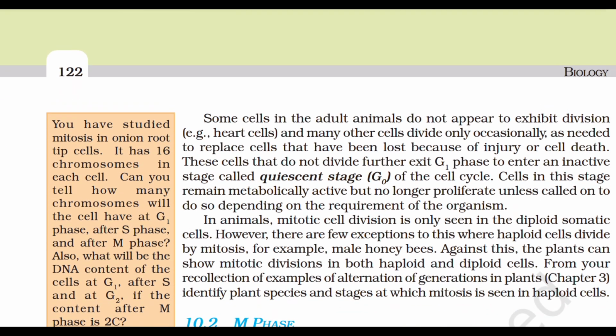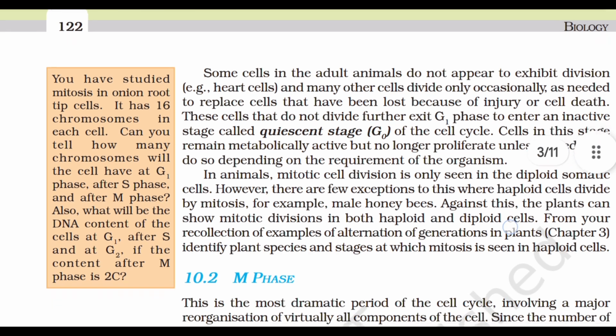Some cells in the adult animals do not appear to exhibit division. For example, heart cells and many other cells divide only occasionally as needed to replace cells that have been lost because of injury or cell death. These cells that do not divide further exit G1 phase to enter an inactive stage called quiescent stage of the cell cycle. Cells in this stage remain metabolically active but no longer proliferate unless called on to do so depending on the requirement of the organism.